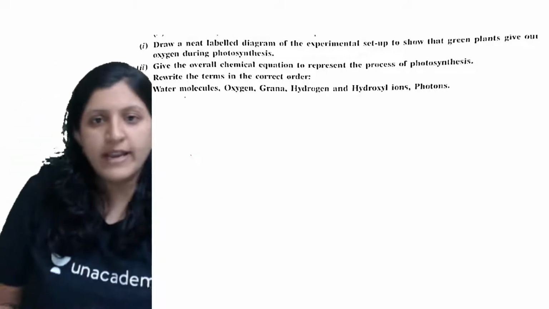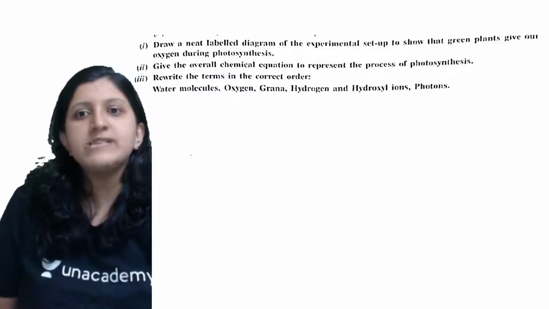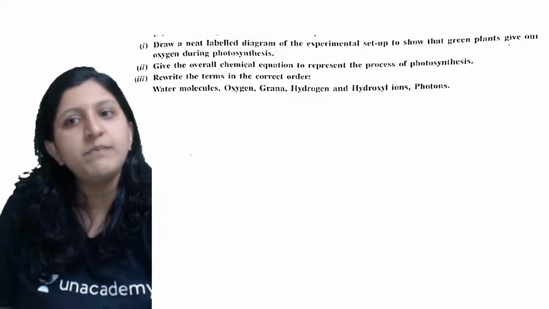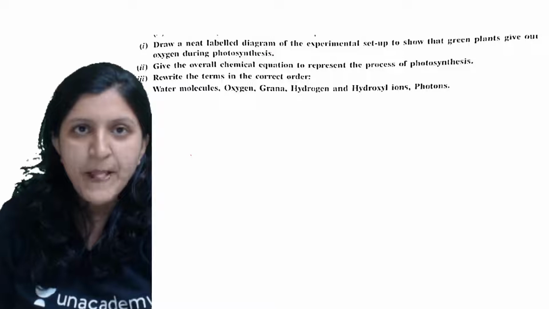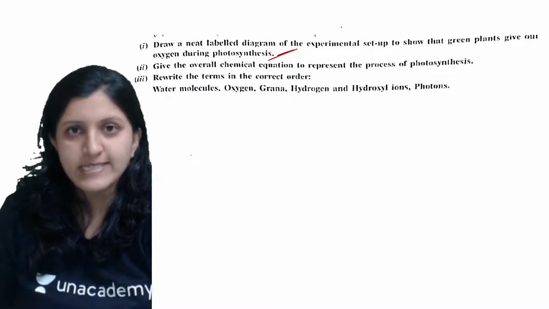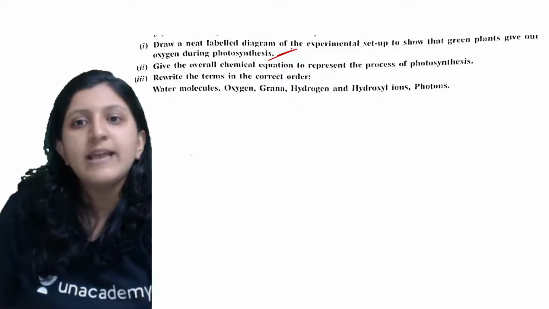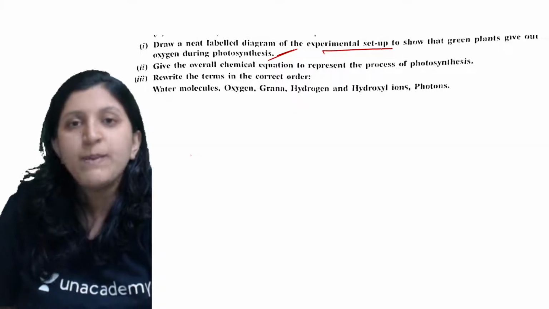Alright, so draw a neat labelled diagram of the experimental setup to show that green plants give out oxygen during the photosynthesis process. Okay, so what exactly is mentioned? Draw a neat labelled diagram of the experimental setup.